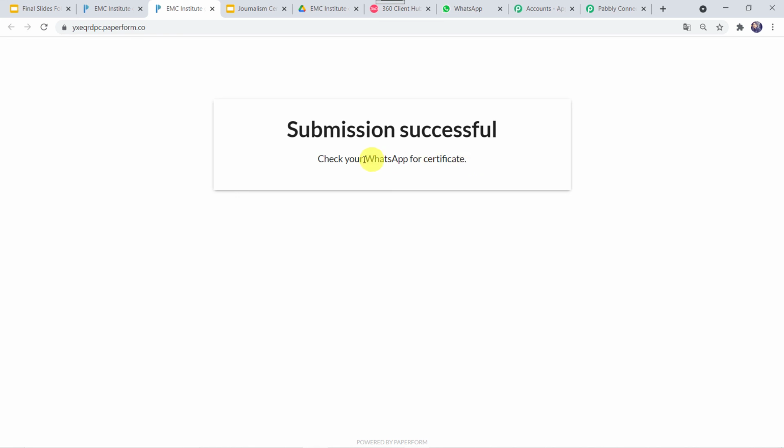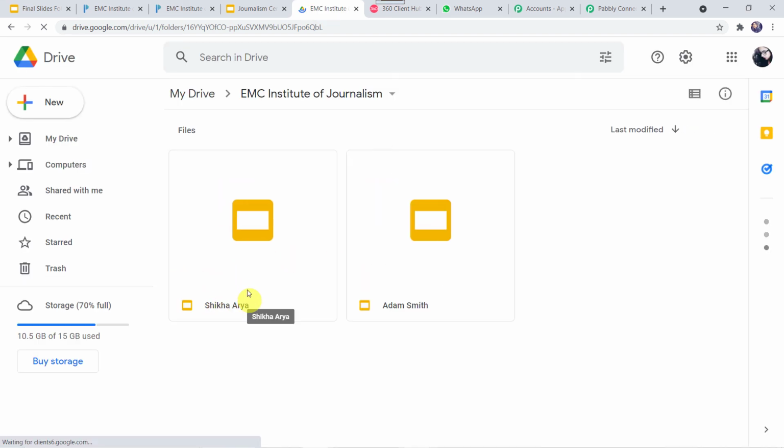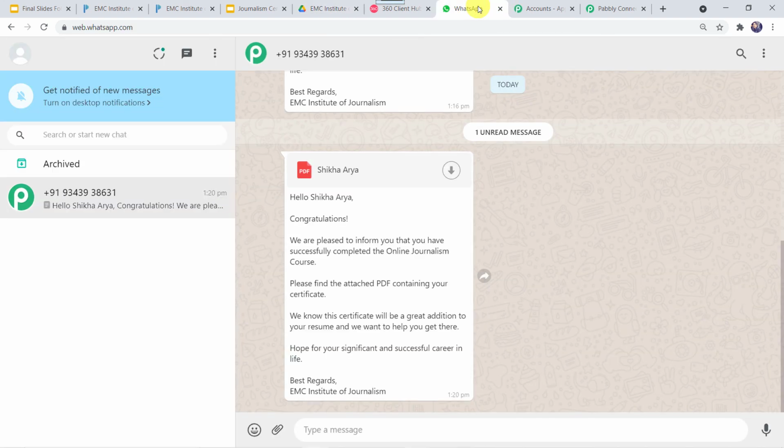Okay. Now let's check the Google Drive whether a certificate is created or not. Here we can see the certificate named Shikha Arya is created. Now let's go to WhatsApp and check whether a message along with this certificate is received or not. I'll just go to WhatsApp. And here we can see, hello Shikha Arya, congratulations. We are pleased to inform you that you have successfully completed the online journalism course. Okay, the same message is sent to Shikha also.